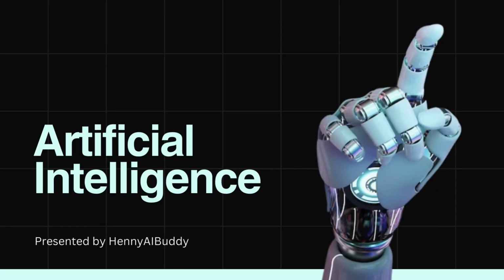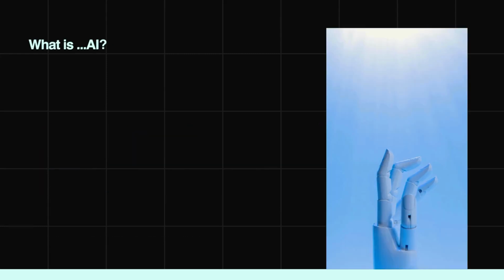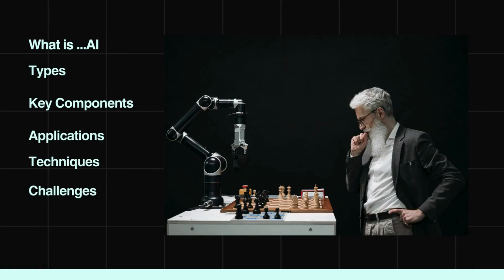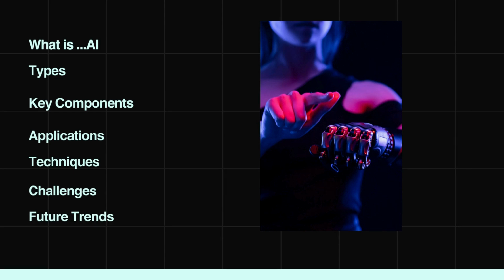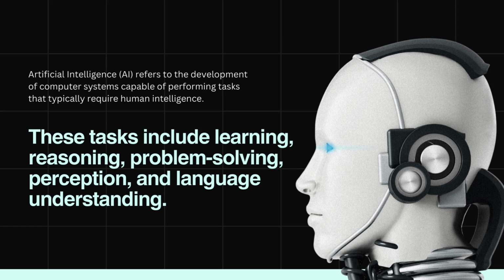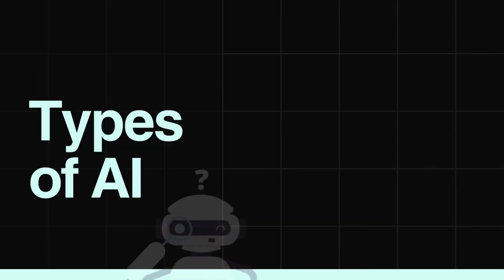Artificial intelligence. Hello. Today, we're diving into the fascinating world of artificial intelligence, or AI. We'll cover what AI is, its types, key components, applications, techniques, challenges, and future trends. Let's get started. What is artificial intelligence? Artificial intelligence, or AI, refers to the development of computer systems capable of performing tasks that typically require human intelligence. These tasks include learning, reasoning, problem-solving, perception, and language understanding.